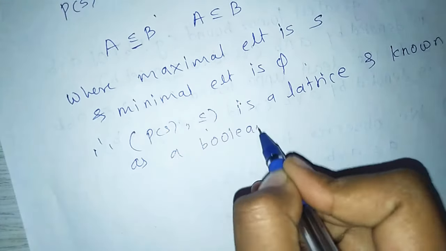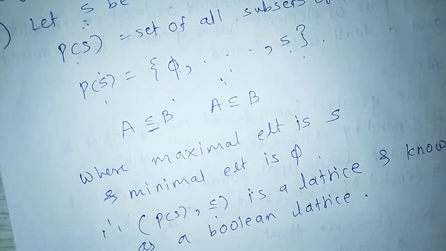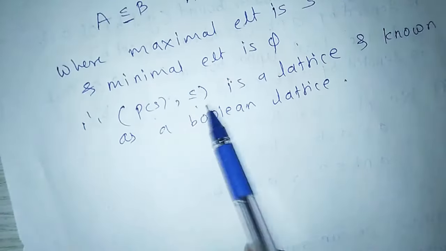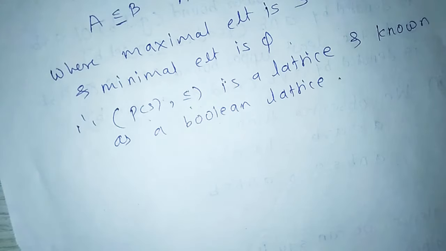Also, every pair of sets in P(S) has a least upper bound and a greatest lower bound. That's why we can say that P(S) with inclusion is a lattice.